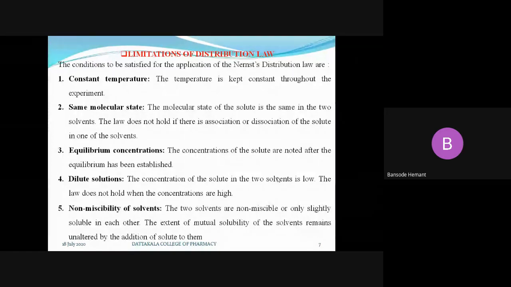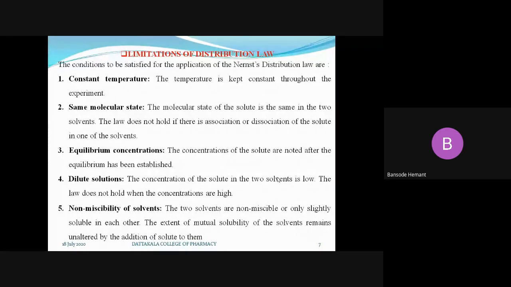These must be immiscible to each other. This must form two separate layers. Then and only then can we study the distribution phenomenon of the solute into these two separate layers of the immiscible solvent, and the mutual solubility of the solute should be less, or it should not be changed due to the temperature or any other parameter.